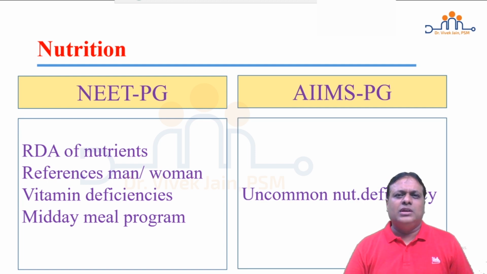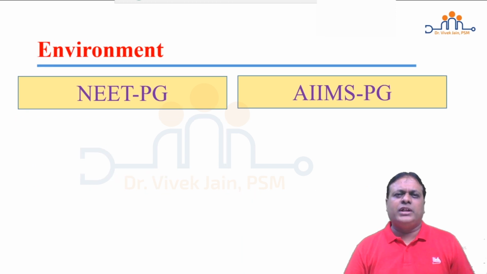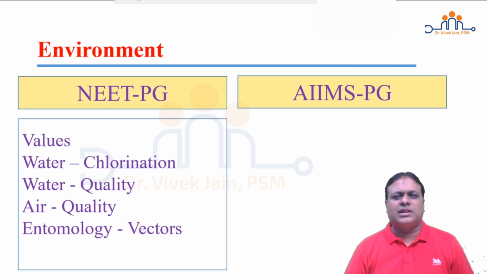In AIIMS PG, some lesser known or less common nutritional deficiencies are asked: subacute combined degeneration of the spinal cord, impaired glucose tolerance occurs due to which deficiency, ocular manifestation in riboflavin deficiency, endemic cardiomyopathy of India. These types of questions are asked. When we look at the topic of environment, again 3 to 4 questions are expected in NEET PG. Mainly value-based questions are asked.